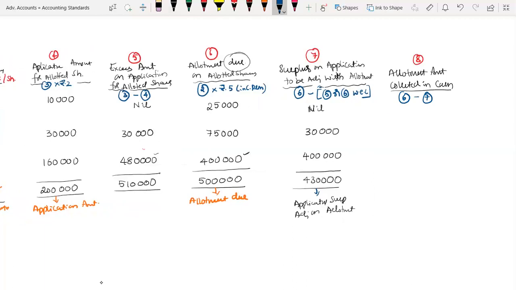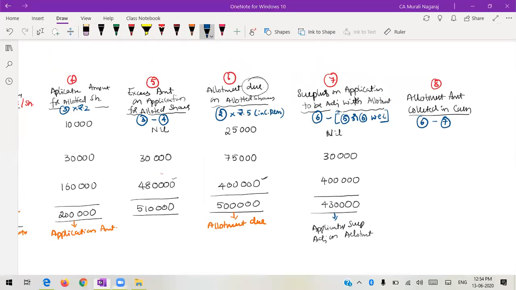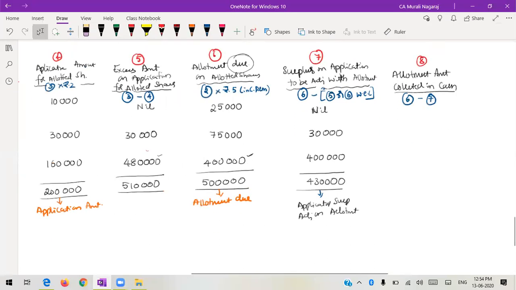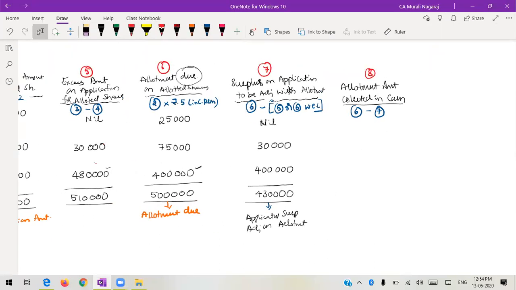Column number 6, how much I required? 25,000. How much surplus available? Nil. So how much do I have to collect in cash? 25,000. This tranche of people have to pay in cash.